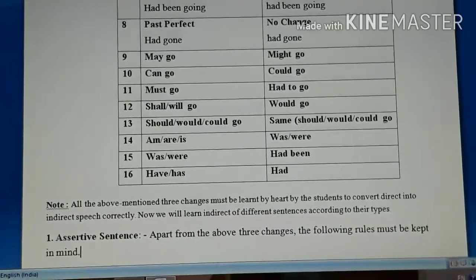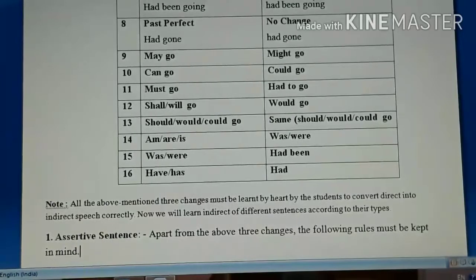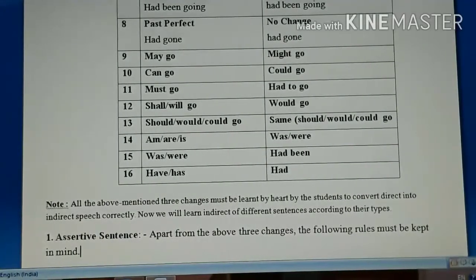You have still got plenty of time. Okay, your board exam will be next year, so till that time you have got plenty of time. Just learn these three basic changes by heart, so later on when we go for the indirect of any sentence, all these changes will come.